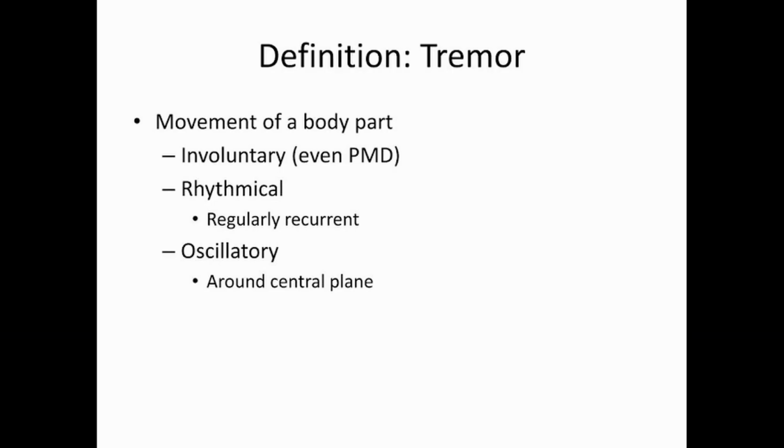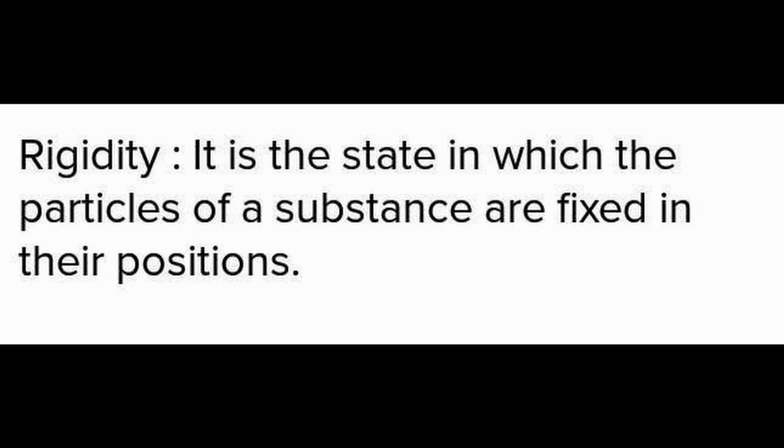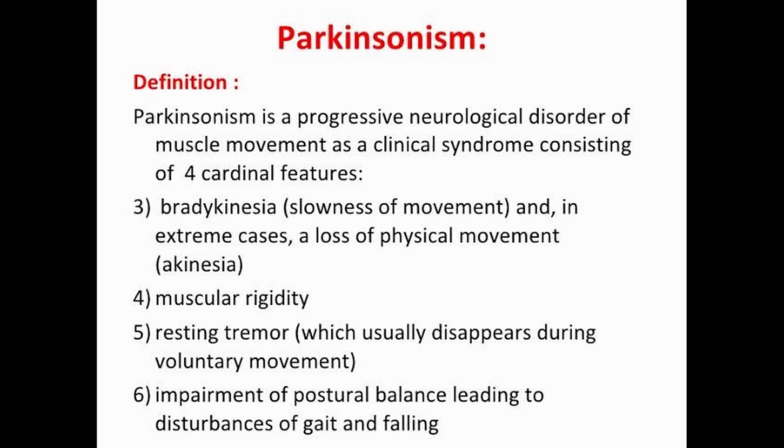Now the second one is tremor. Tremor is defined as an involuntary oscillation of a body part, and this is one of the cardinal signs of Parkinsonism. So in this an involuntary movement occurs. Now the third one is rigidity. Rigidity is a state in which the particles of a substance are fixed in their position. It means the limb gets stiff, and the patient complains of rigidity as a sensation of heaviness or stiffness. Now the fourth one is postural disturbance, leading to disturbance of gait and falling. So this is Parkinsonism.